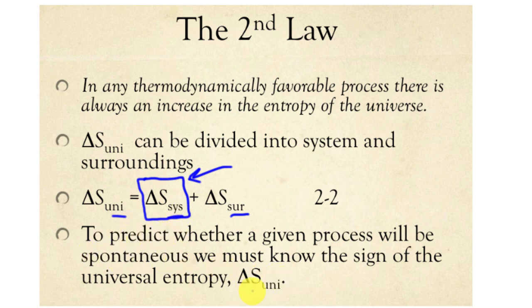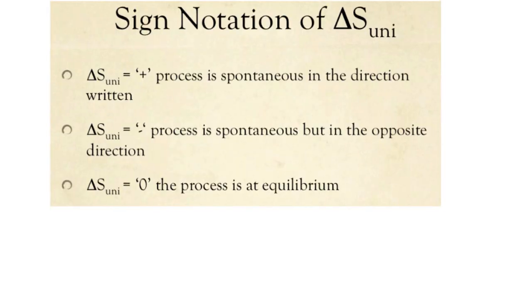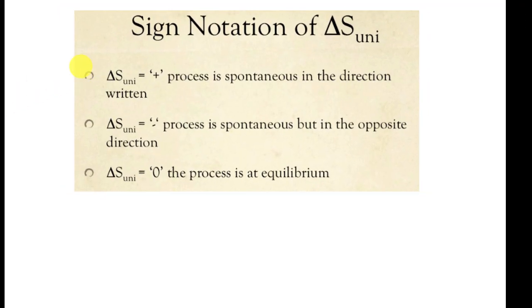Most of the entropies you look at on the AP test are going to be system entropies. In order to predict whether a process is spontaneous or thermodynamically favorable, we have to focus on our universal entropy. Even that we're going to change to something a little later, but for now, that's the general idea. I'm sure I'm losing a lot of you because this is a little confusing. I get it. Entropy is not the easiest thing to wrap your brain around in the beginning, so bear with me. If universal entropy is positive, we would say the process is spontaneous in the direction that it's written. If negative, it's spontaneous in the opposite direction. And at zero, it's at equilibrium.